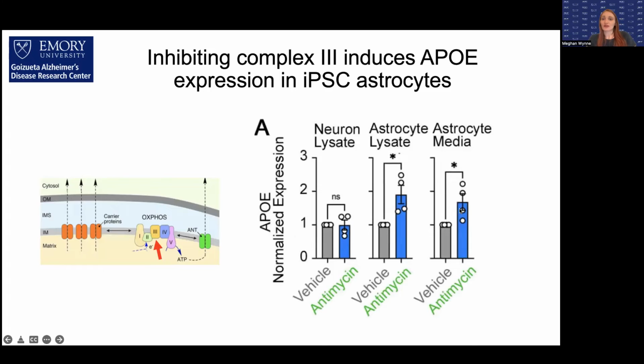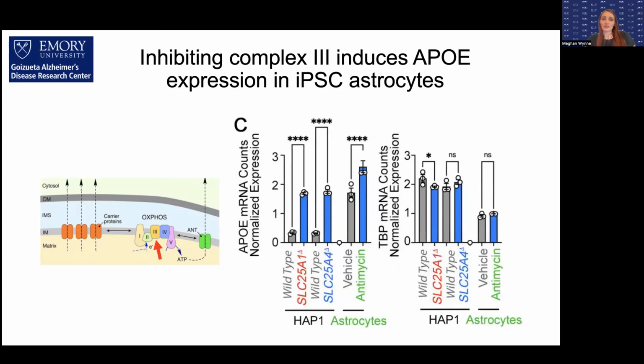And so we were able to look at the APOE that's secreted into the media over these 48 hours of antimycin treatment. We also looked at the mRNA level at APOE, first here in the astrocytes, where again, in gray, we have the vehicle treatment, and in blue we have the antimycin treatment, and we saw a significant increase. This was done using NanoString, which is an mRNA quantification that doesn't use any amplification step.